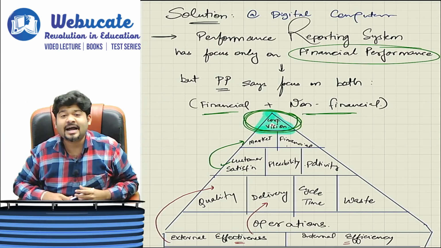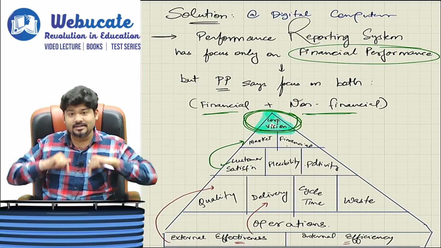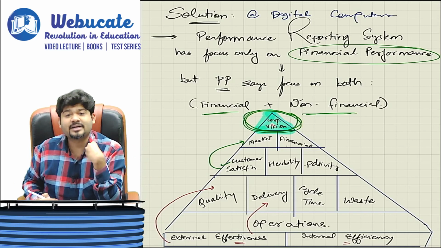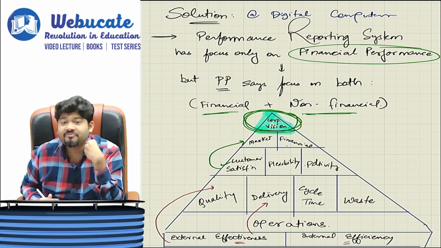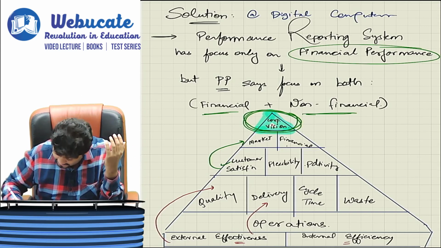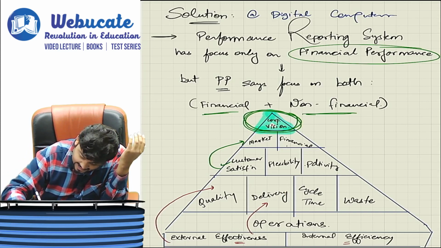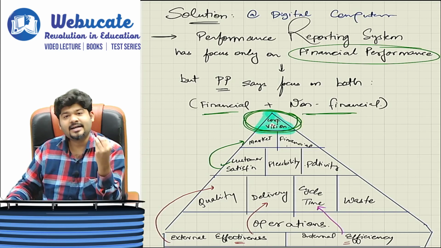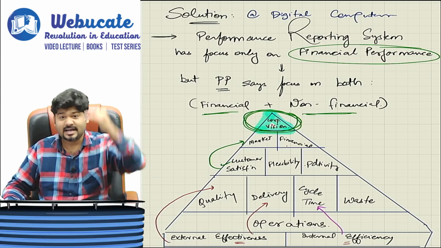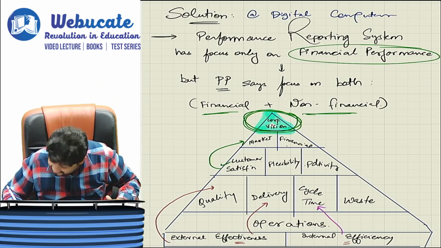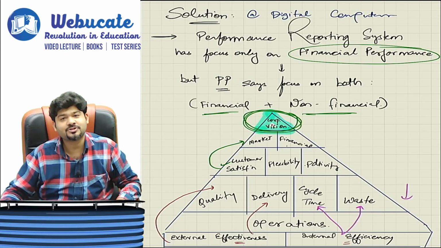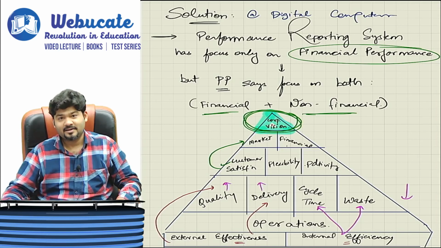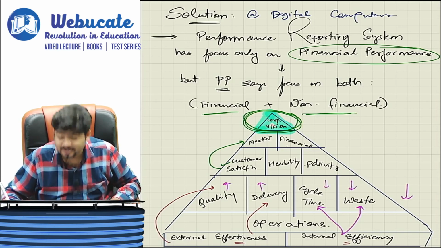Come to the other side of the pyramid, which is internal efficiency. So when I speak of internal efficiency, it is the productivity of my employees, of my processes. So what is the cycle time that I am taking here? The cycle time has to be reduced. My waste has to be reduced. Correct? So improve quality, improve delivery time, but reduce cycle time and reduce the waste.